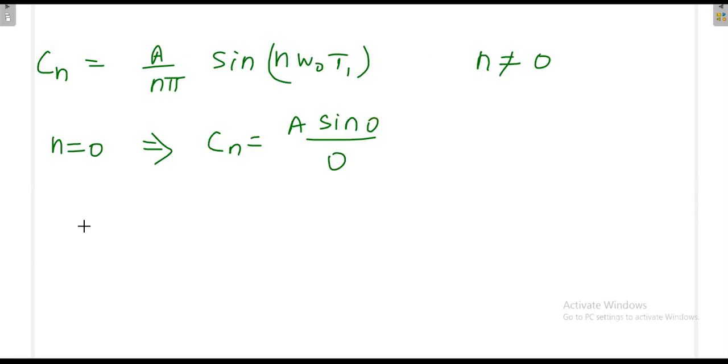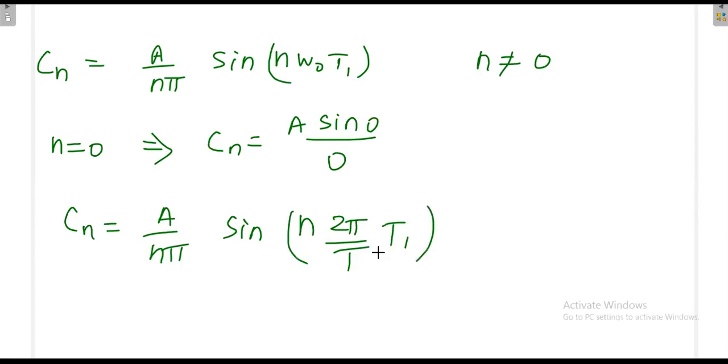That means cn I can write like a divided by n pi sin n omega naught t1, where omega naught is 2 pi by t. Again we do not know, t and t1 are really different, so we cannot make any conclusion here. That's why when we put any value of n, let it be even number or odd number, we cannot come to any conclusion. We'll just get some value. That's it. So n could be even or odd.